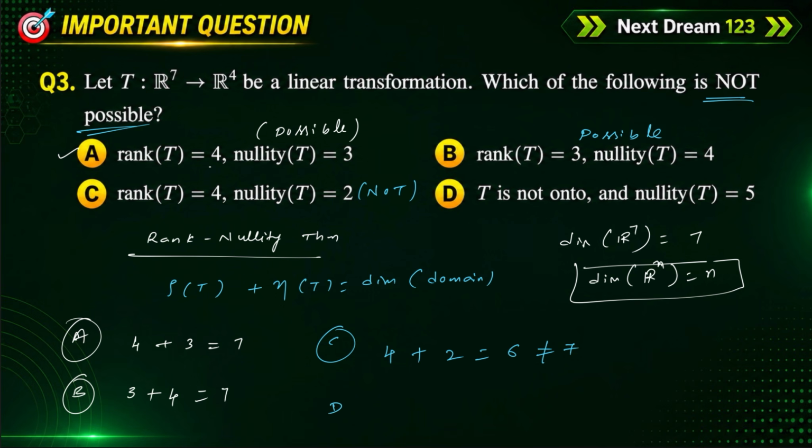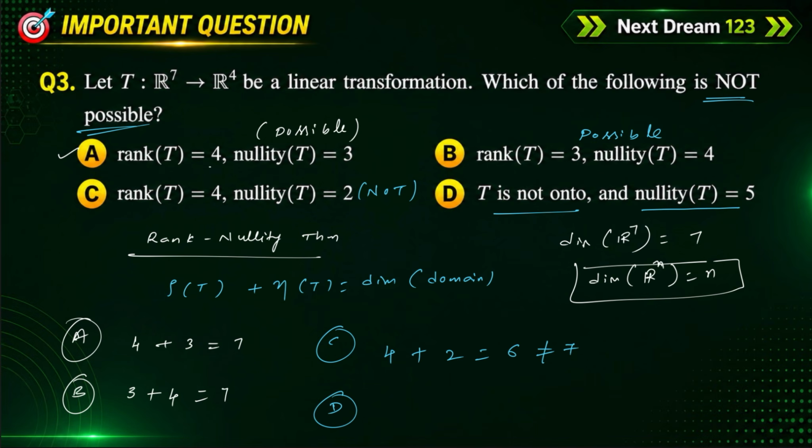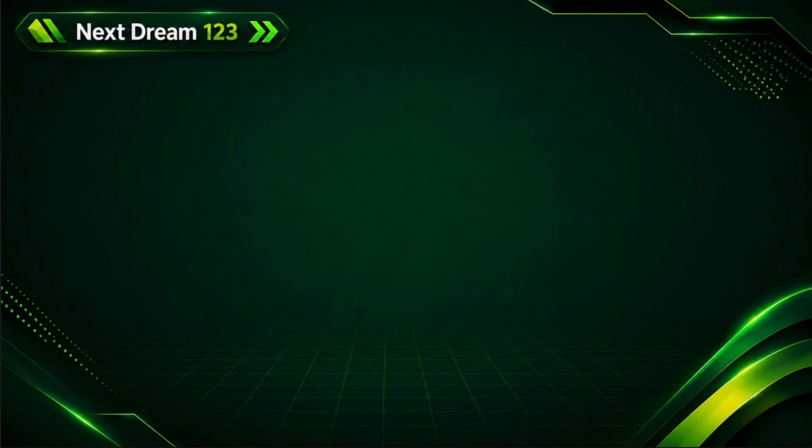We check option D: T is not onto and nullity of T is equal to 5. You should remember one important thing: T is onto if and only if rank of T is equal to the dimension of the codomain. This is a very important result.